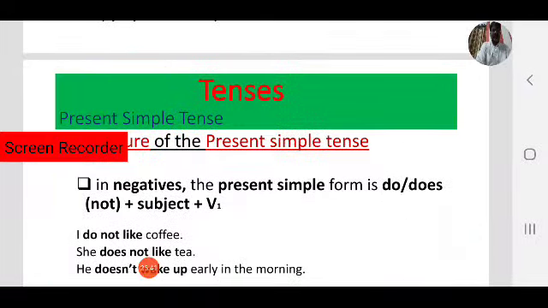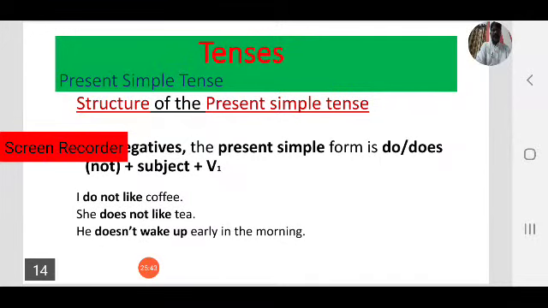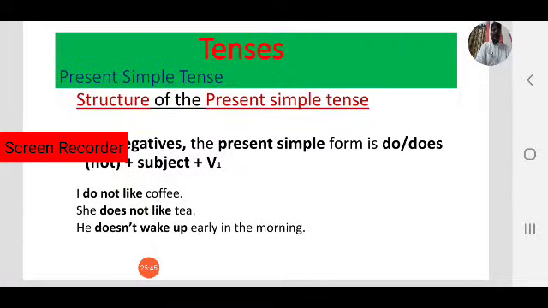So let us see some examples. Coming to negative ones, both positive and negative sentences are there. I read a book. I don't read a book. I read a book is a positive sentence. I don't read a book is a negative sentence.